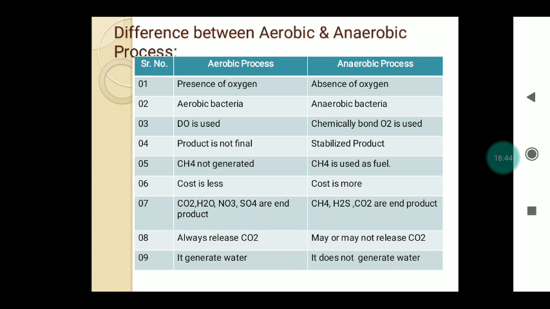Next, the aerobic process always releases carbon dioxide, while the anaerobic process may or may not release carbon dioxide as a byproduct. And the last point is that the aerobic process generates water, and the anaerobic process does not generate water. This is the main difference between the aerobic process and the anaerobic process.